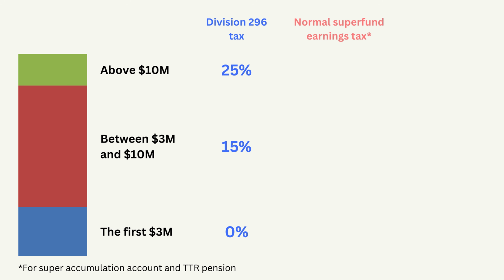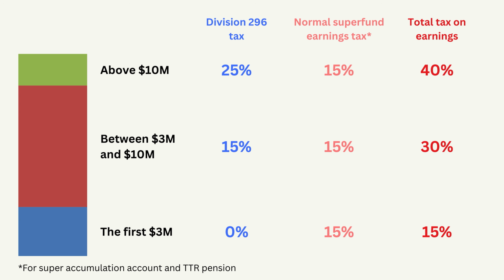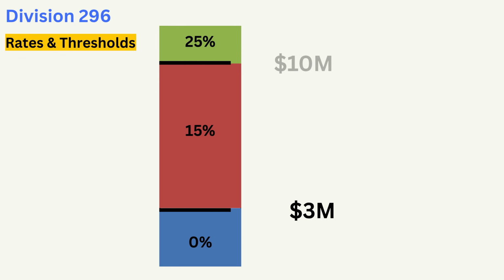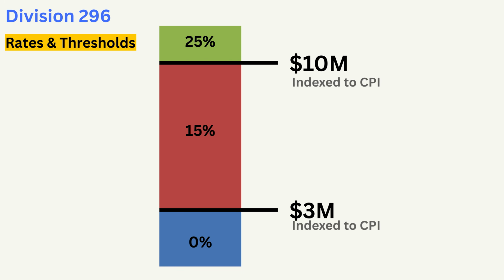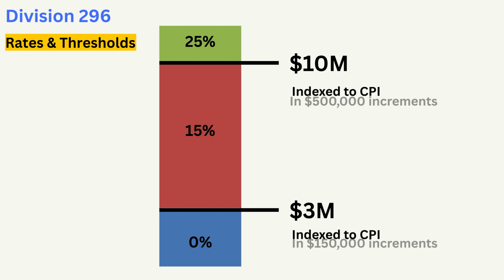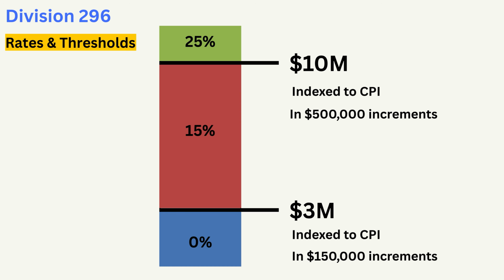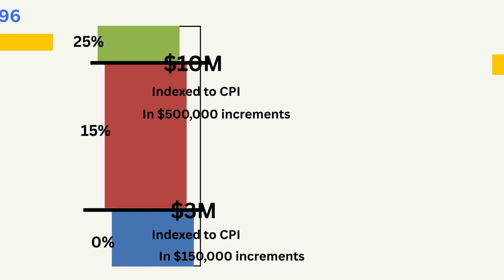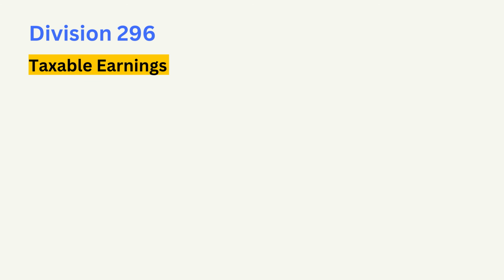Normal super earnings tax is 15%, so with Division 296 on top, it effectively reduces the tax effectiveness for very large super balances. Importantly, both the $3 million and $10 million thresholds will be indexed to the CPI in $150,000 and $500,000 increments respectively. Another really important point is that Division 296 will not tax unrealized gains.